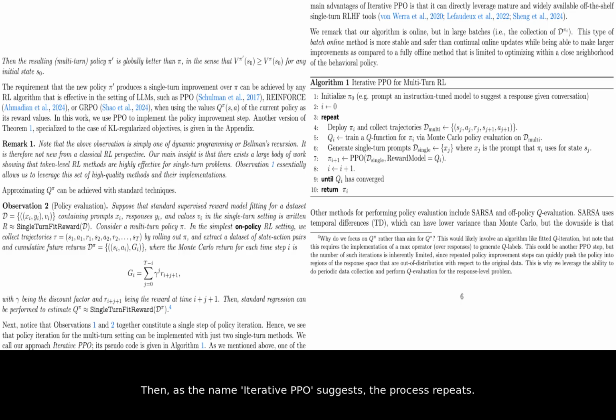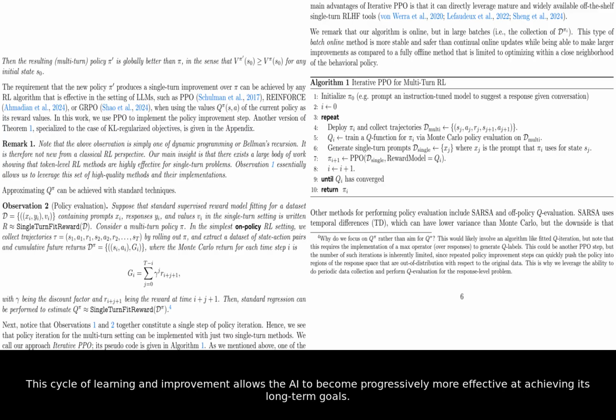Then, as the name Iterative PPO suggests, the process repeats. The improved AI has more conversations, which creates new data. This new data is used to train an even smarter coach, which in turn trains an even better AI. This cycle of learning and improvement allows the AI to become progressively more effective at achieving its long-term goals.